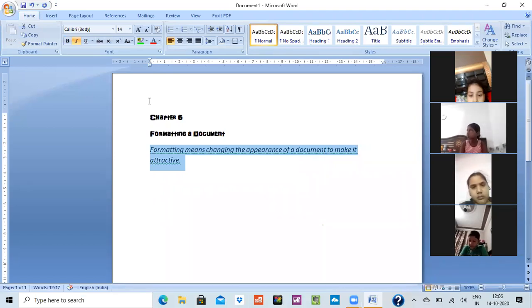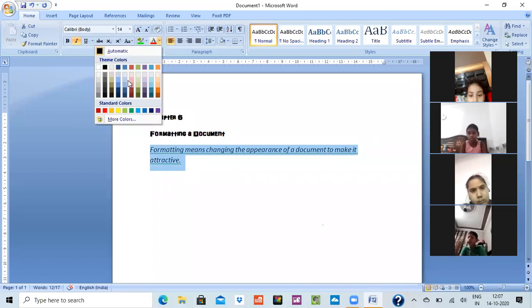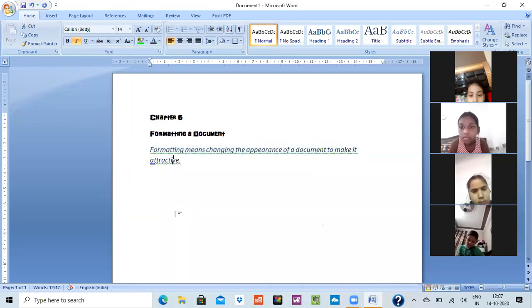Now, this formatting is written in a different way. I want it to be in red color. I'll again select it, home tab, color option, I'll select this blue color. See, I have selected this blue color, and see, my color has been changed to blue. This is the way you change the color.